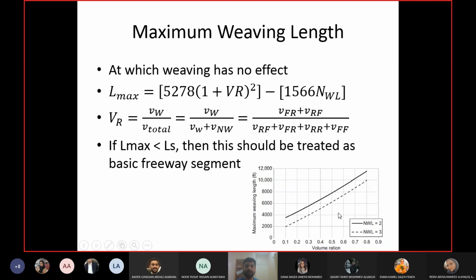If you have more lanes from which weaving can be done, then even shorter segments may have less turbulence. This is what we are saying. Even shorter segments can be without turbulence.